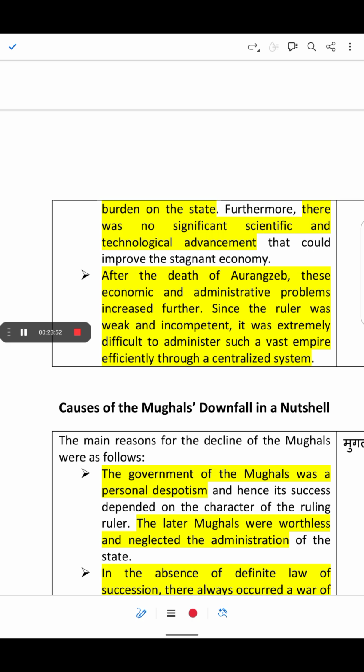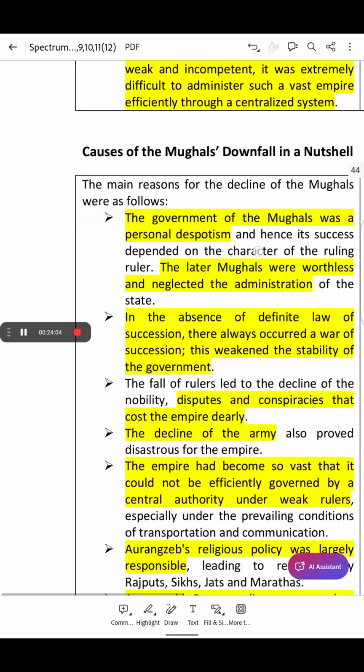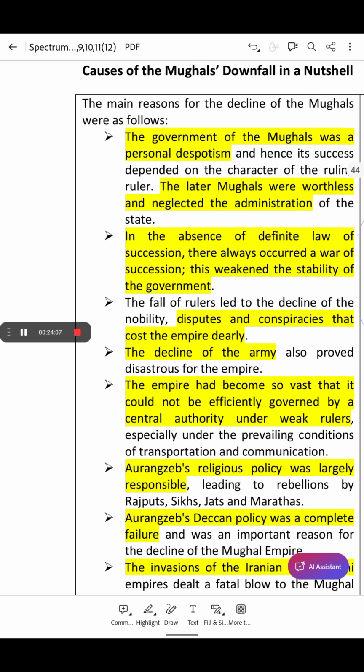This is all. Now the next point is the cause of the Mughals' downfall in a nutshell. Since we have already discussed all those things, have a quick look at these reasons for the downfall of the Mughal Empire in a nutshell. The main reasons for the decline of the Mughal Empire were as follows.